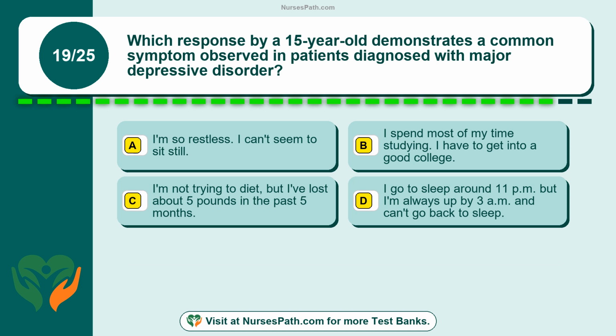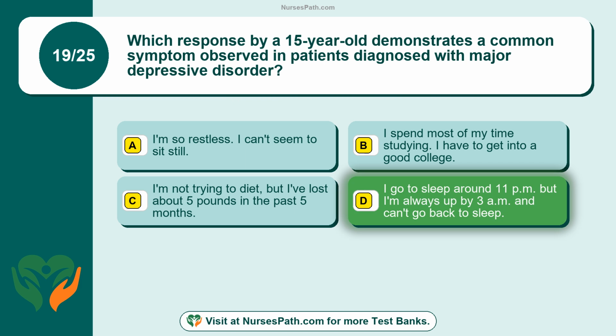Question 19. Which response by a 15-year-old demonstrates a common symptom observed in patients diagnosed with major depressive disorder? Option A. I'm so restless. I can't seem to sit still. Option B. I spend most of my time studying. I have to get into a good college. Option C. I'm not trying to diet, but I've lost about 5 pounds in the past 5 months. Option D. I go to sleep around 11 p.m., but I'm always up by 3 a.m. and can't go back to sleep.